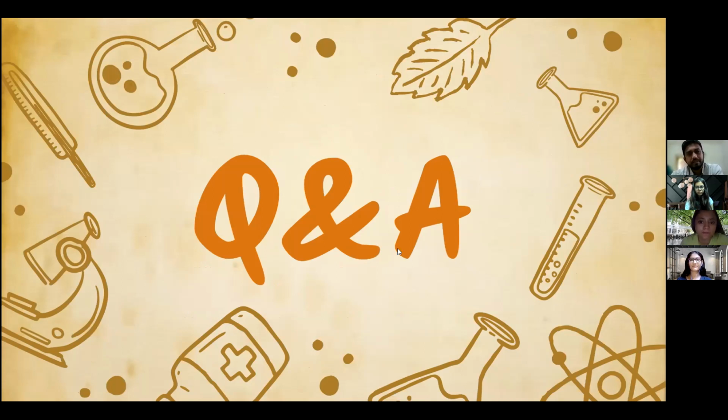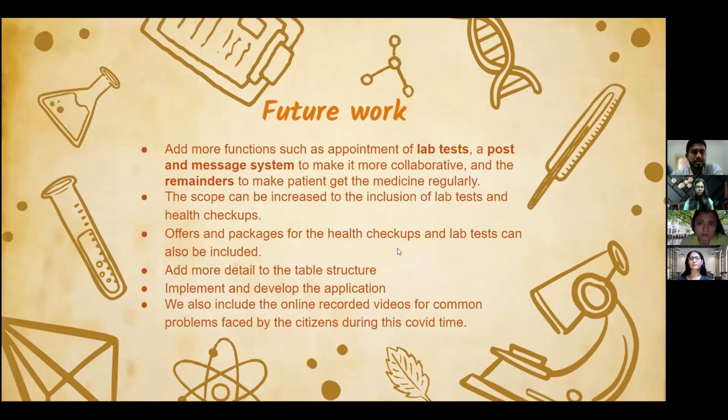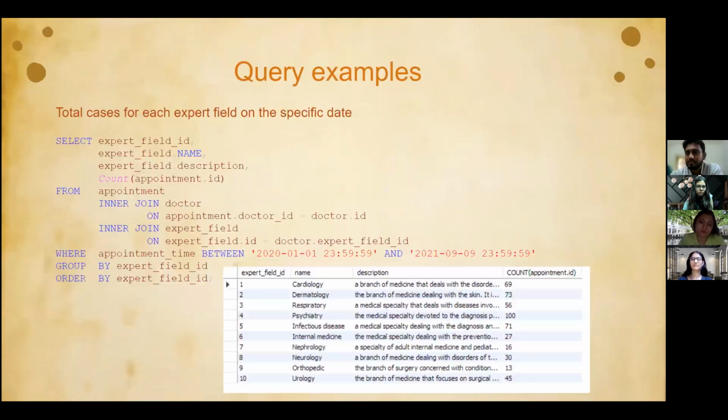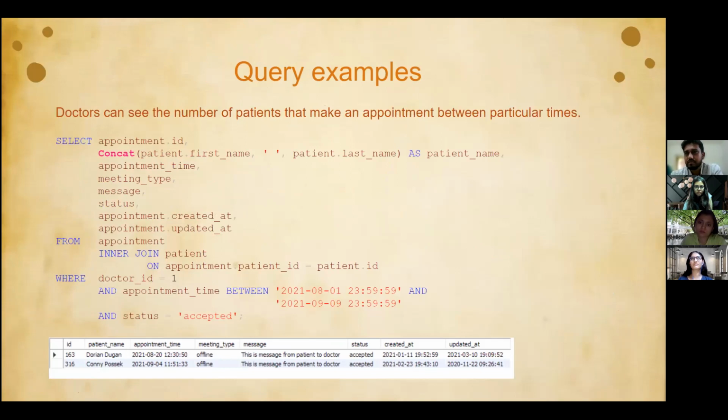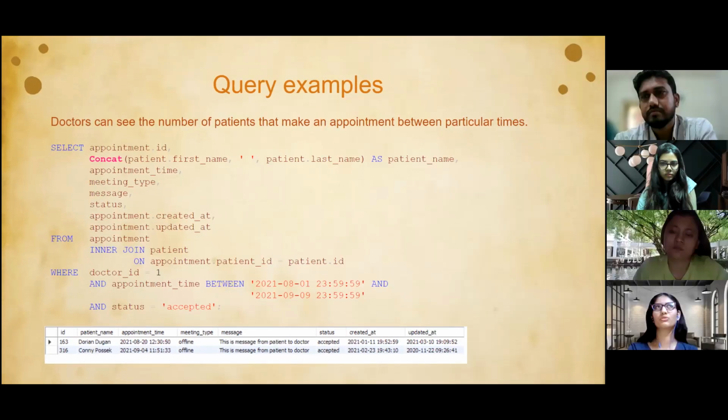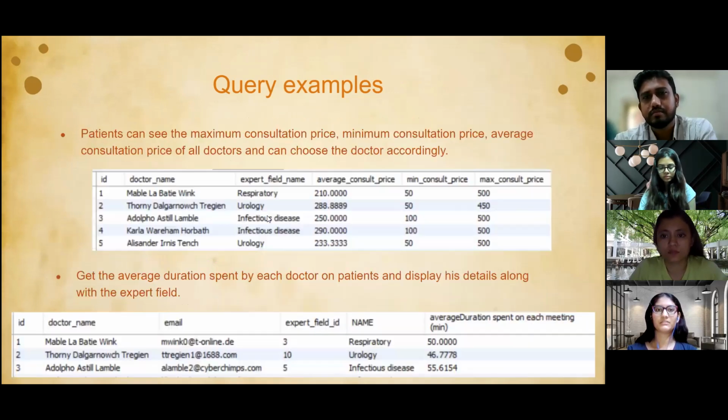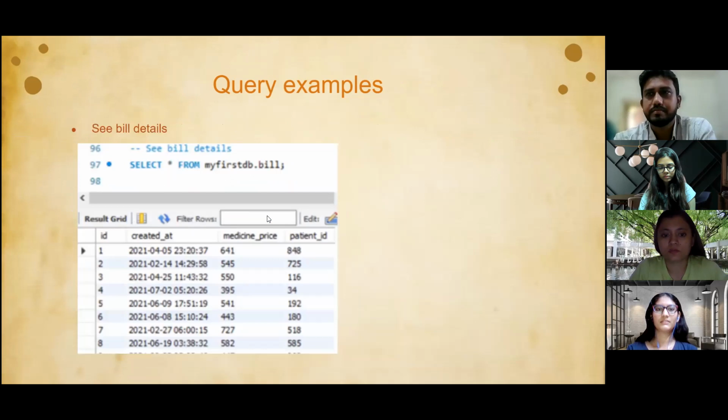Is there any direct relationship between patient and hospital, or only a relationship between patient and doctor? Yes, there is only a relationship between the patient and doctor. We are not considering the patient having an appointment with the hospital. The patient directly has an appointment with the doctor, whether online or offline, and can view the details of the doctor and go to that particular hospital and have the appointment there.